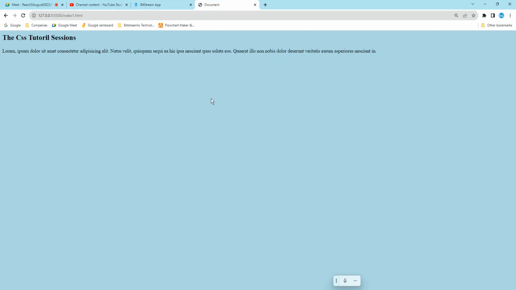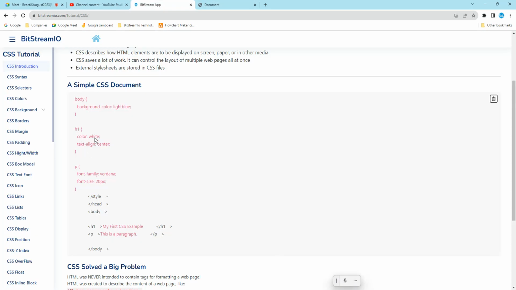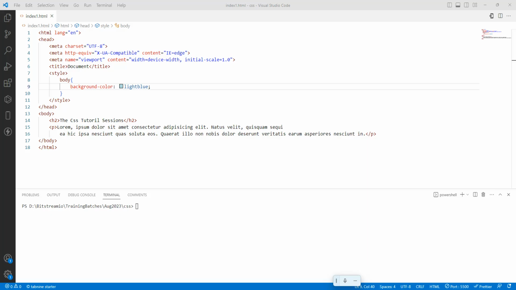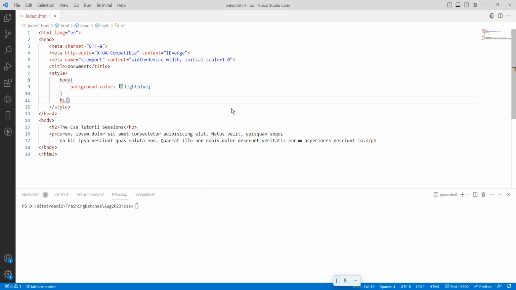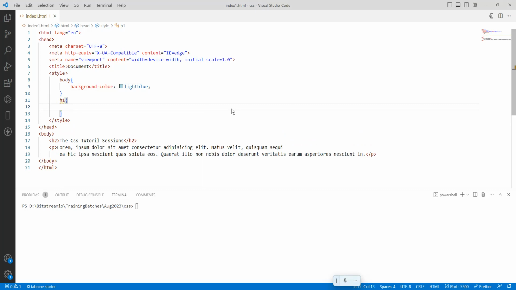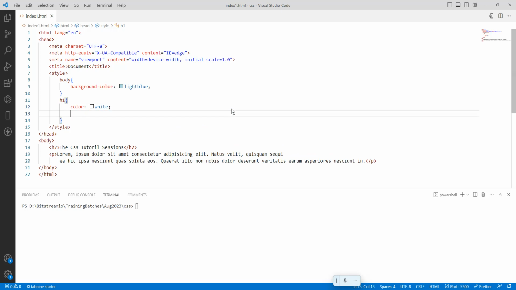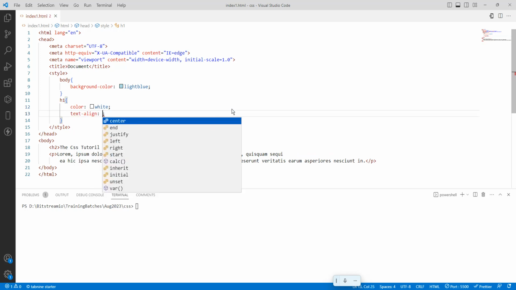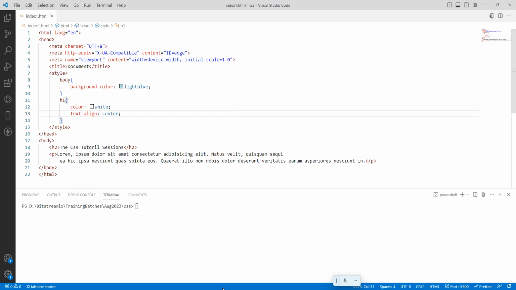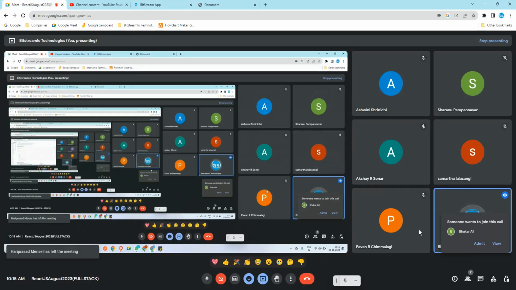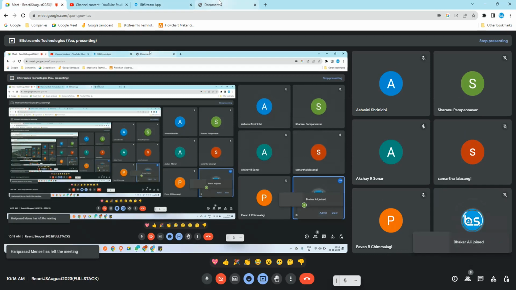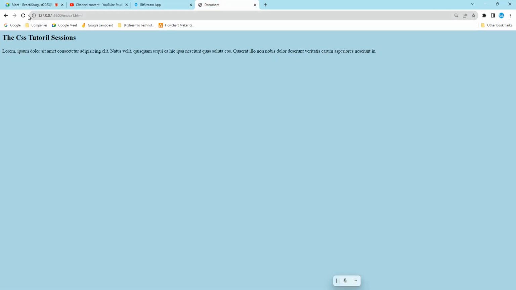Same thing. Next, what he did for H1: color is white, text align is center. For the body, that is over. Next is H1, open and close braces. So the color will be white, and text align center. If you just reload the page, nothing has changed.